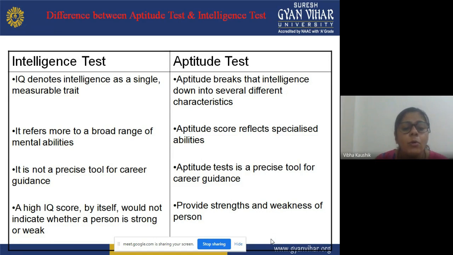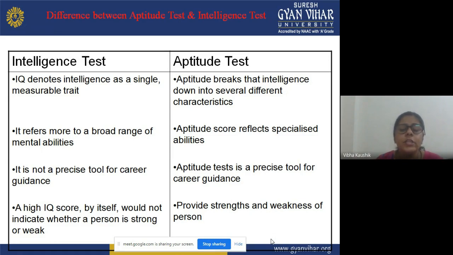Intelligence refers more to a broad range of mental abilities, while an aptitude score reflects specialized abilities, the potentialities of the learner in a specific field.